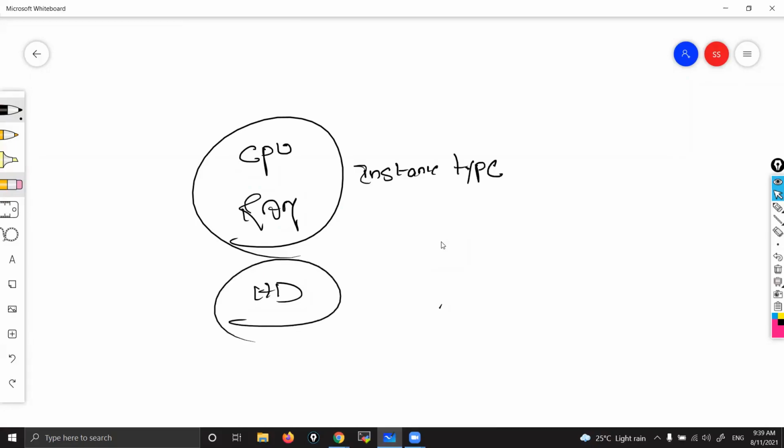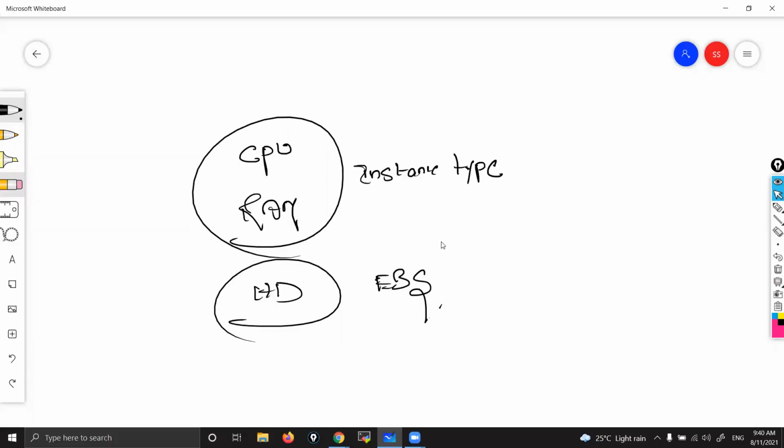Instance type. And this one we call EBS. So we can increase or decrease either the instance type or EBS. Correct? Either instance type or EBS. Here, the EBS volume, you can also call volumes. That's what the hard disk is.